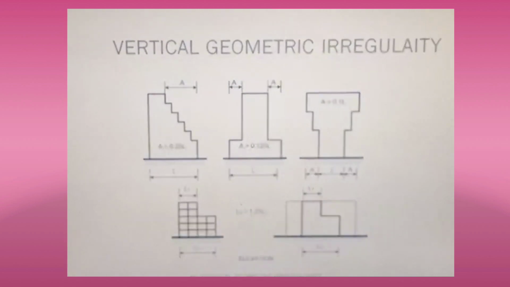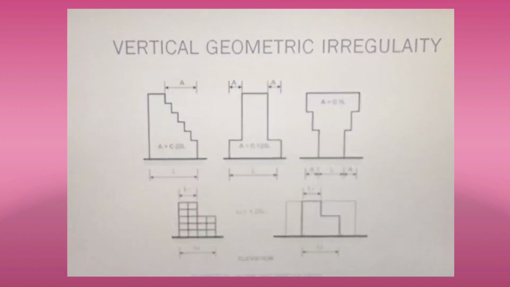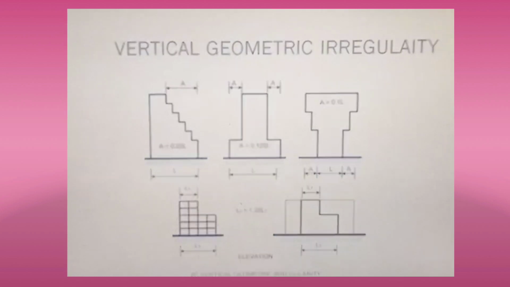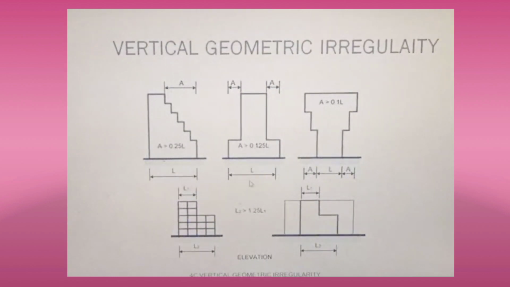If it is more than 125% of the story below, then you can consider it as geometric irregularity. Okay, here these are some of the geometric irregularities of buildings.